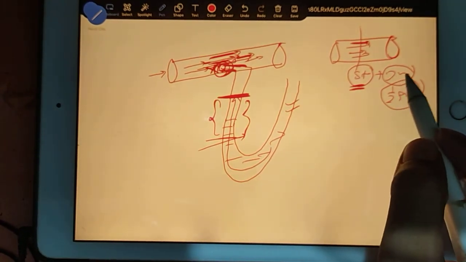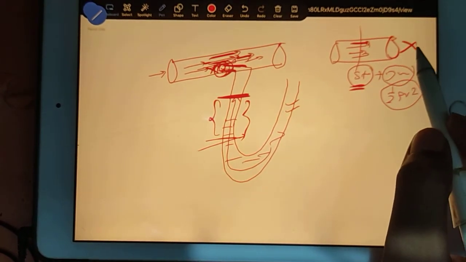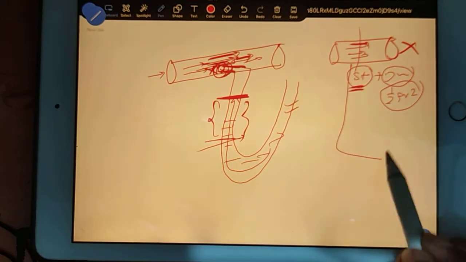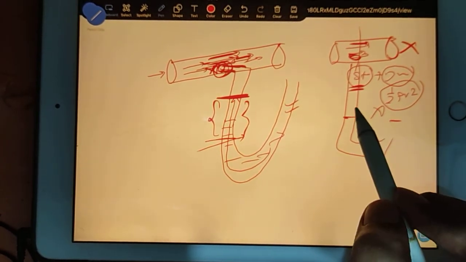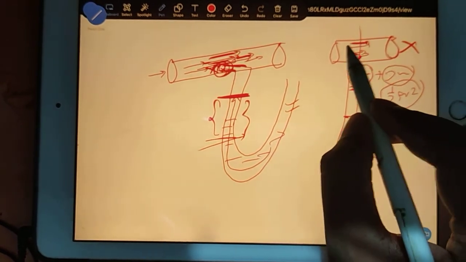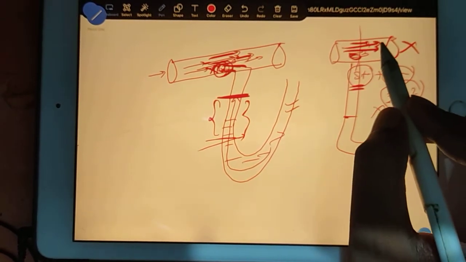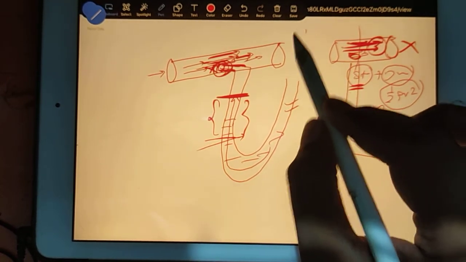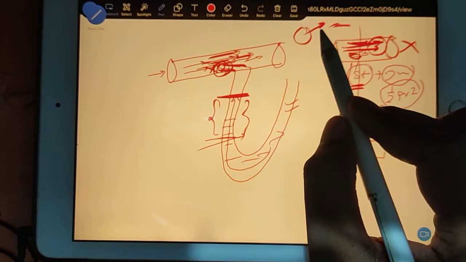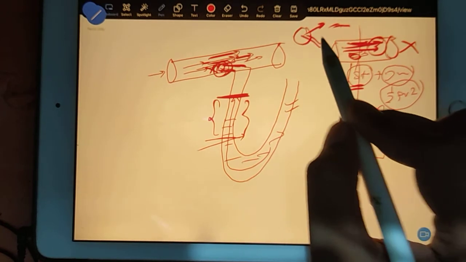When there was no flow, if you connect the U-tube with this surface, nothing will happen. Your air will be air. But when you send this air, because of the dynamic pressure, some portion of the total pressure will convert into dynamic pressure, and whatever remains will be your static pressure.